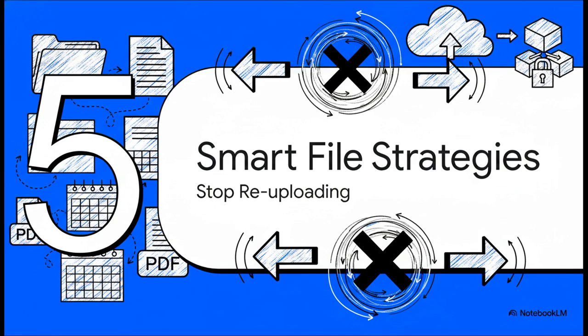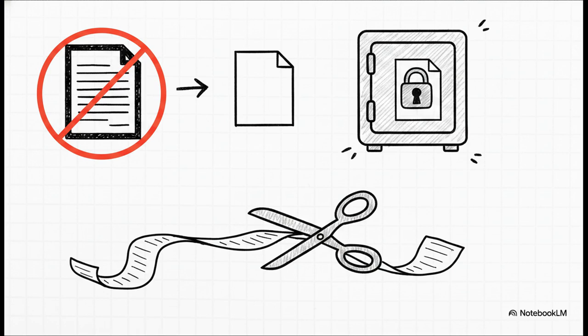Section 5. Smart File Strategies. Stop re-uploading. And this brilliantly illustrates the quickest wins you can implement right now for your files. Because uploading files incorrectly is a huge drain. First, stop uploading heavy PDFs if you can possibly avoid it. Convert them to raw text or markdown files instead, because PDFs carry a ton of hidden metadata bloat.